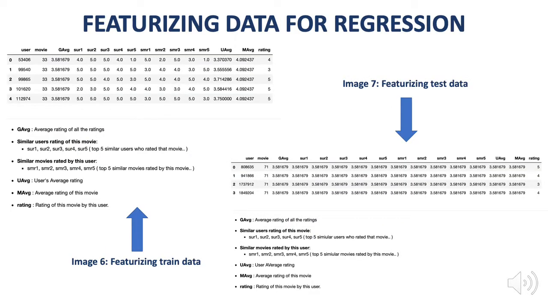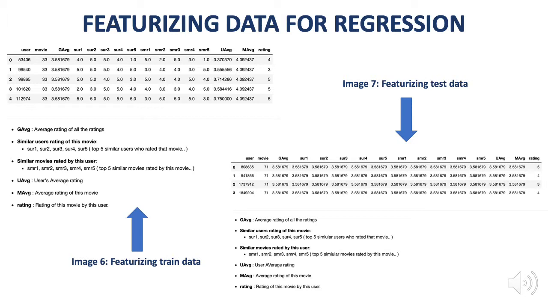As mentioned earlier, this recommendation problem can also be solved using regression, one of the techniques which I'll be implementing later. For regression, I extracted 13 features out of the 3 data variables which I had initially. The 3 data variables are user ID, movie ID, and the rating given by the user to that particular movie.